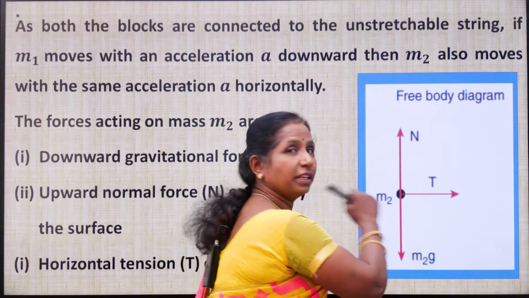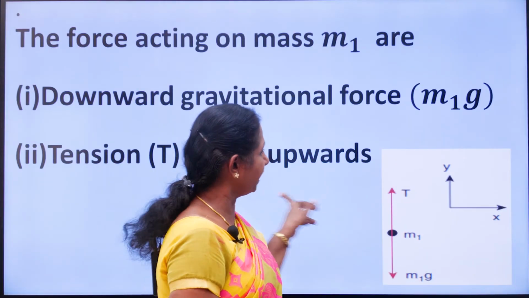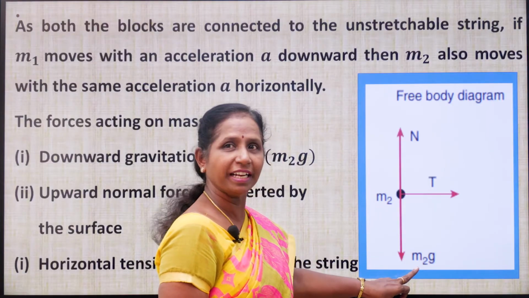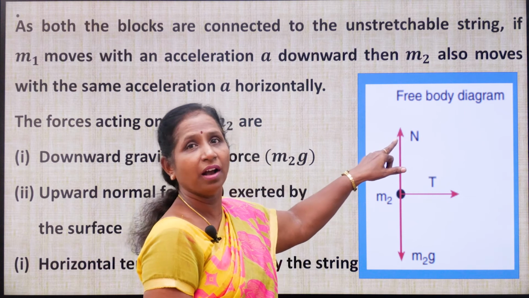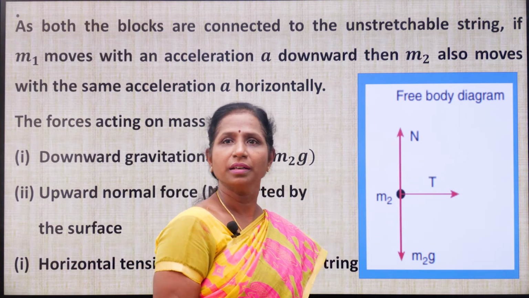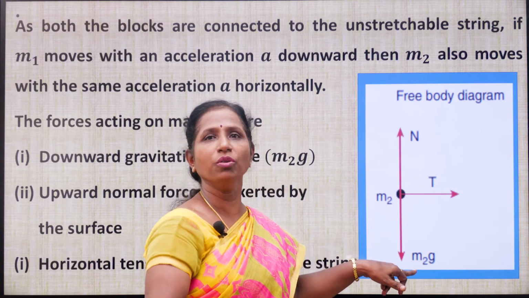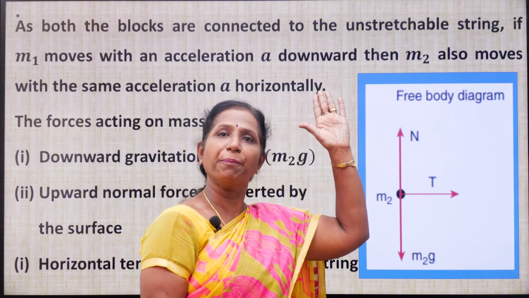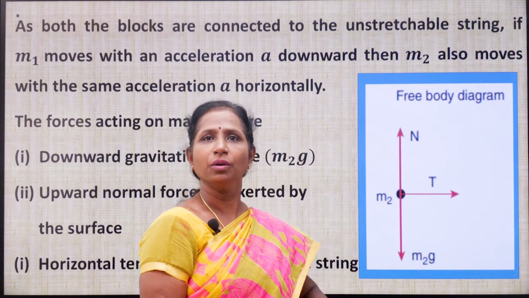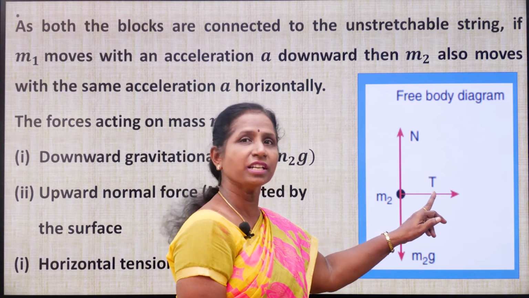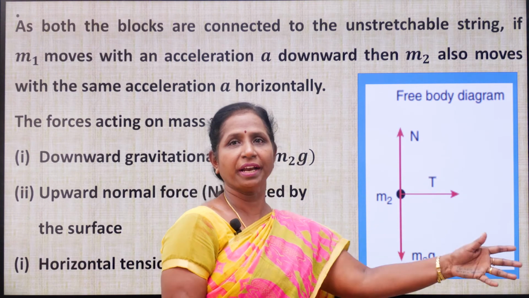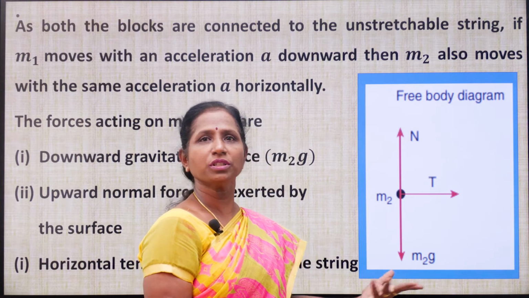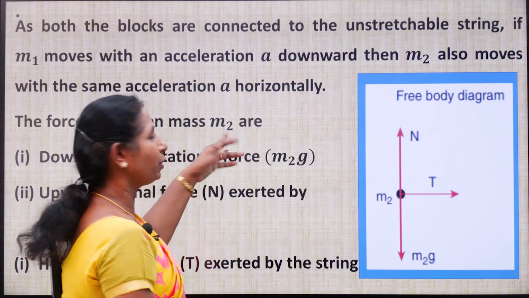Who is exerting this one? The string. This one is due to gravity. This one is due to the table, this one is due to the string. So, m2g downward due to gravity, N normal force upward due to the surface, the table, and tension T due to the string. Clear? Three forces are acting on mass m2, that's all.